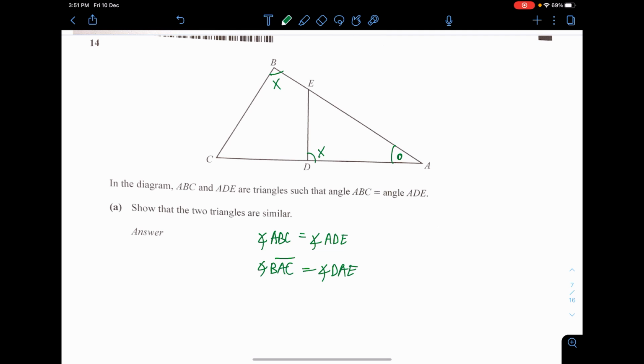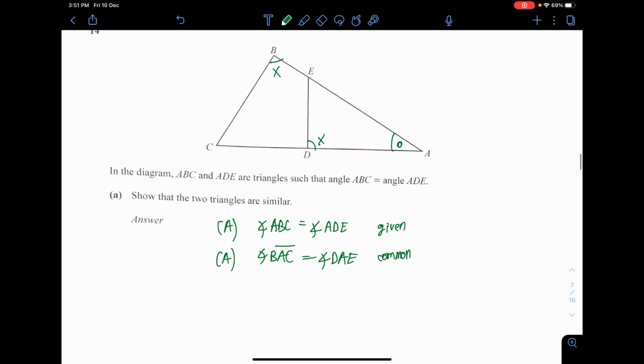Please be careful about the sequence of the alphabet that you mention. So by the AA property, they are similar. Or AA test, whichever you want to call it.